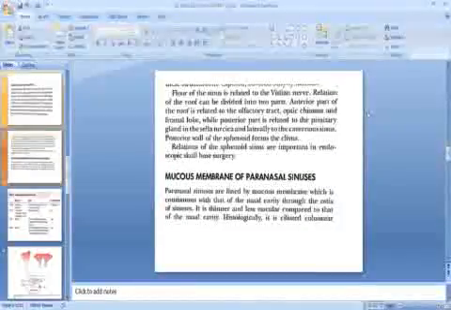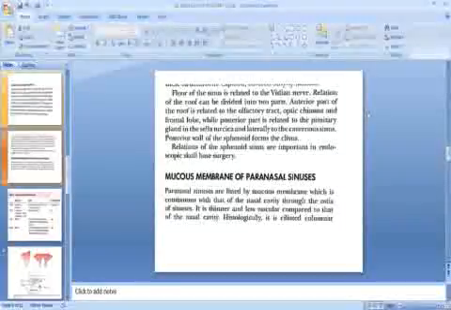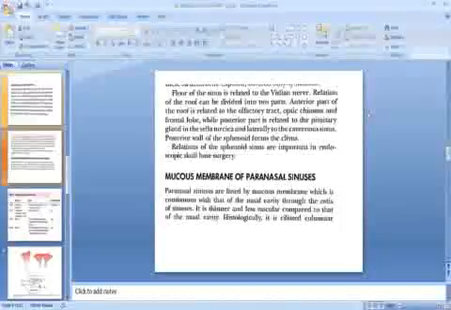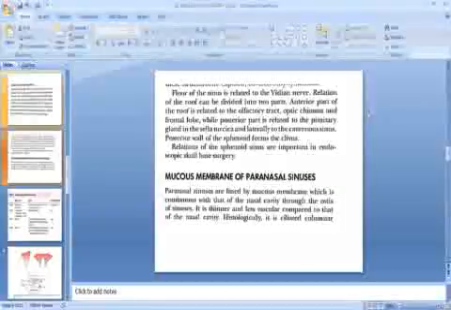The floor of the sinus is related to the vidian nerve. The relation of the roof can be divided into two parts. The anterior part of the roof is related to the olfactory tract, optic chiasma, and frontal lobe, while the posterior part is related to the pituitary gland in the sella turcica and laterally to the cavernous sinus. The posterior wall of the sphenoid forms the clivus. The relations of the sphenoid sinus are important in endoscopic skull base surgery.